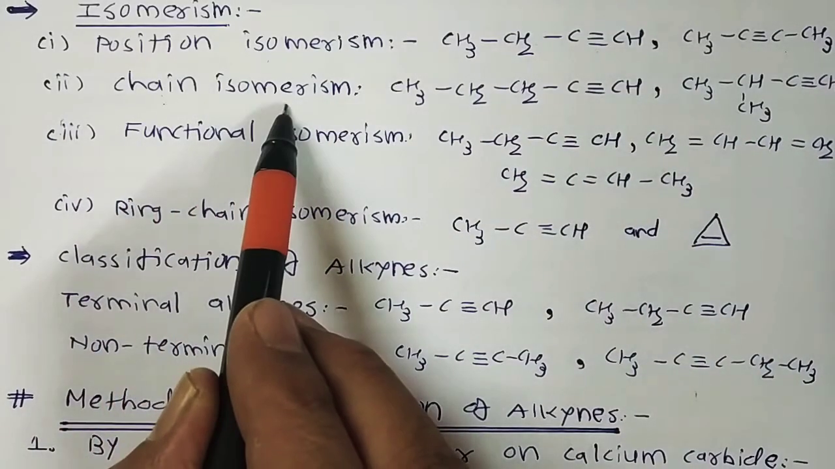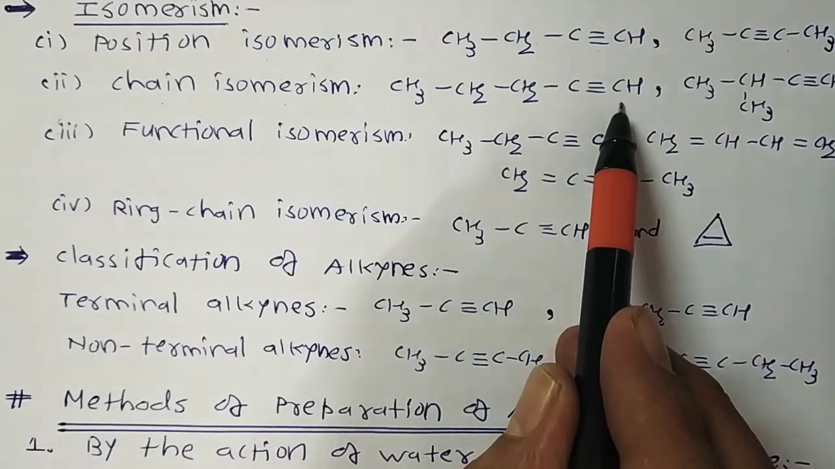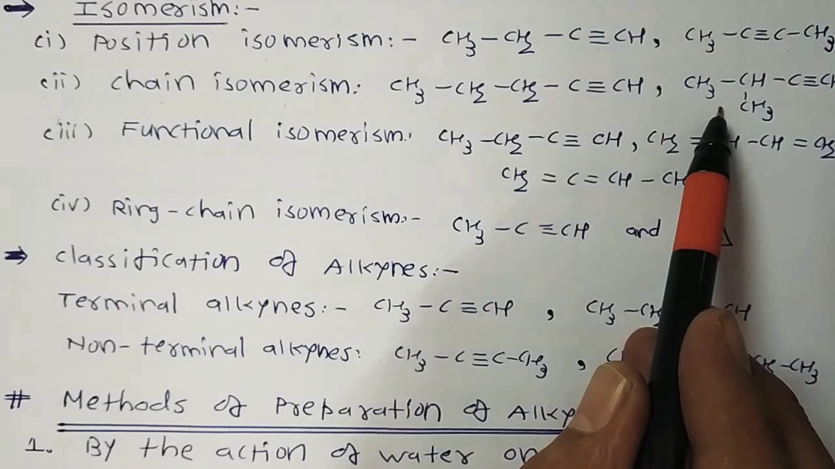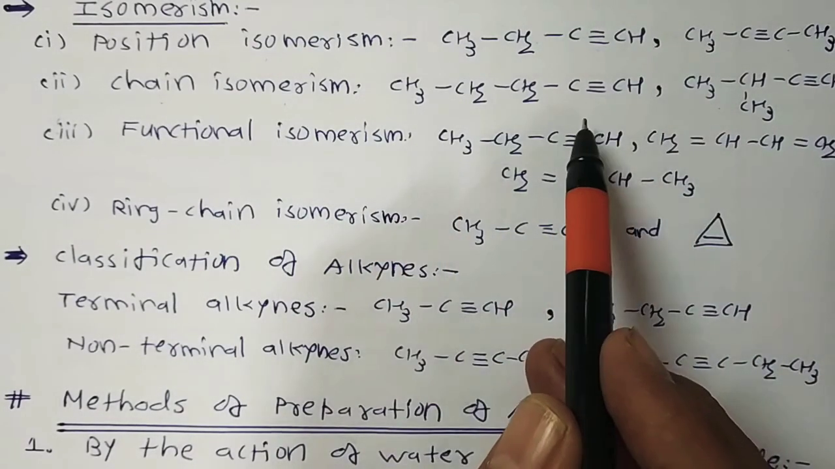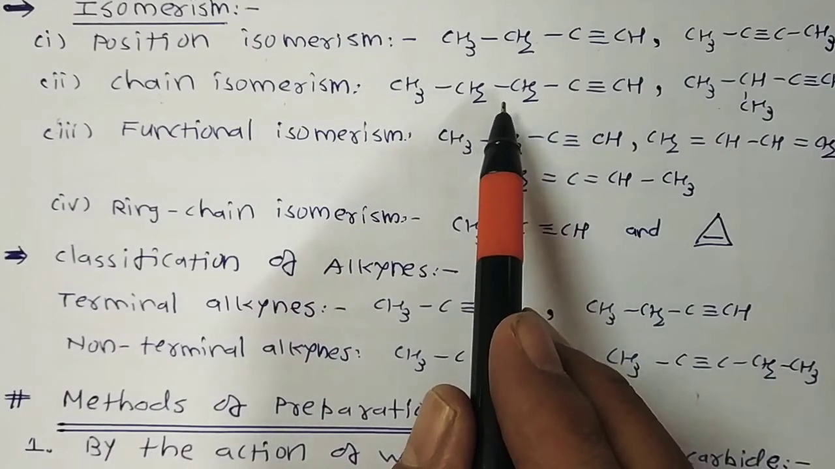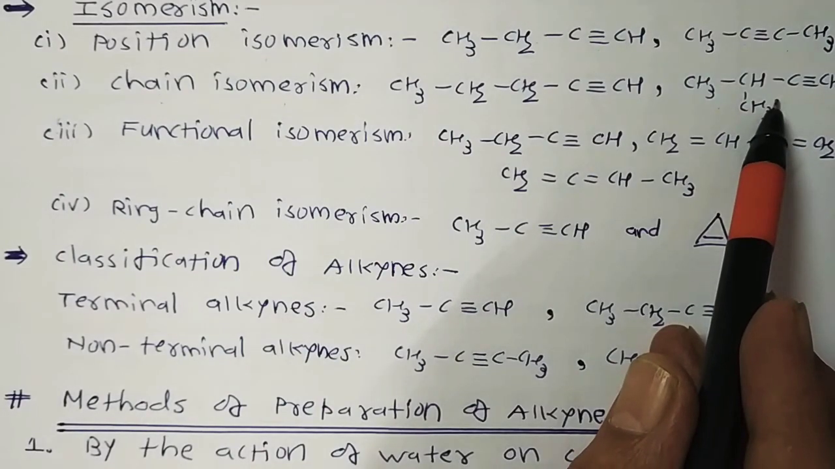Likewise, chain isomerism. One isomer exhibits a linear chain while the other is branched. Alkynes having five or more carbon atoms show chain isomerism due to different structures of the carbon chain. This is pent-1-yne and this is 2-methylbut-1-yne.